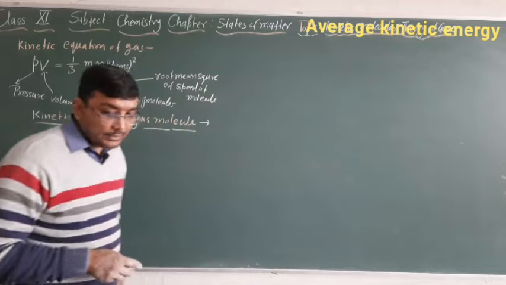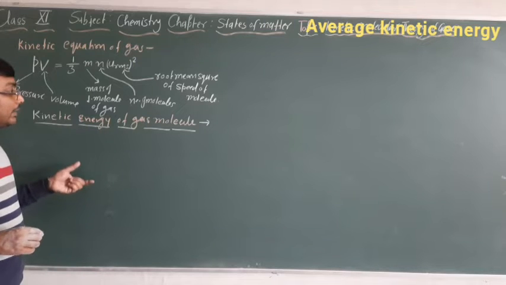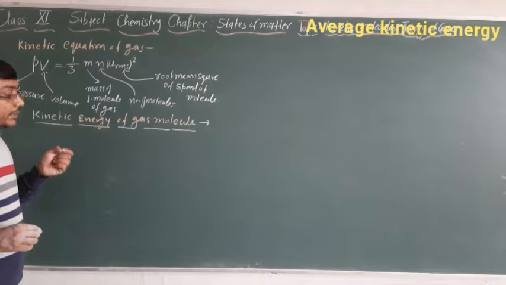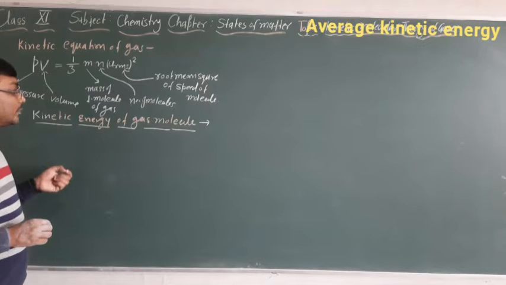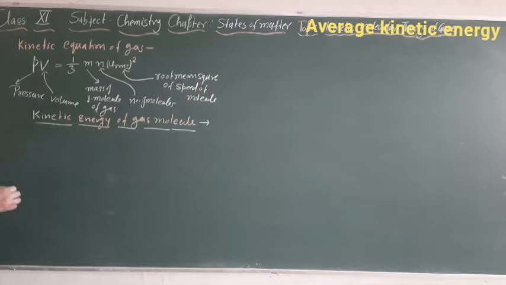Here we will derive a relation and an equation that will give us the value of the average kinetic energy of a molecule. So how will we derive the average kinetic energy of the molecules?